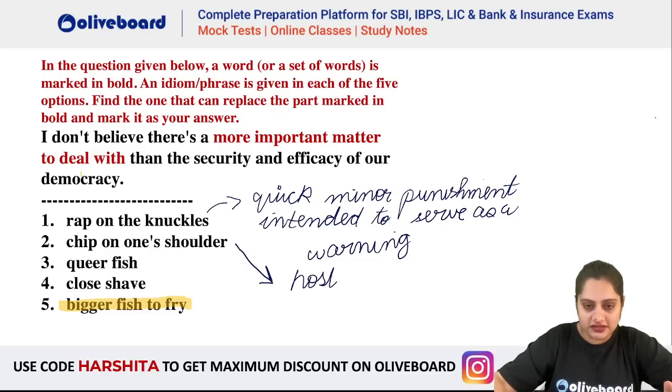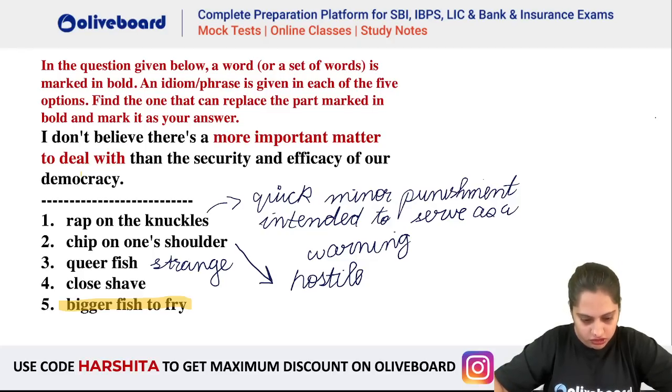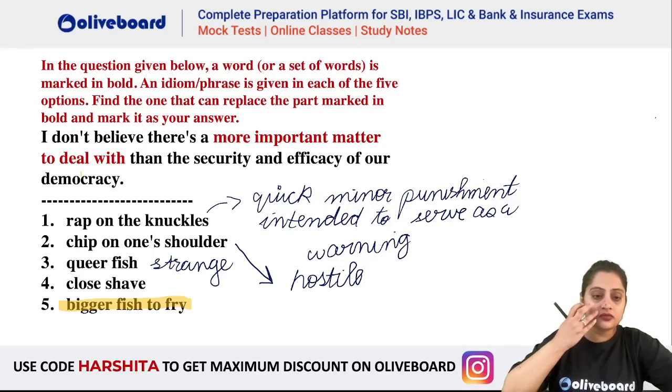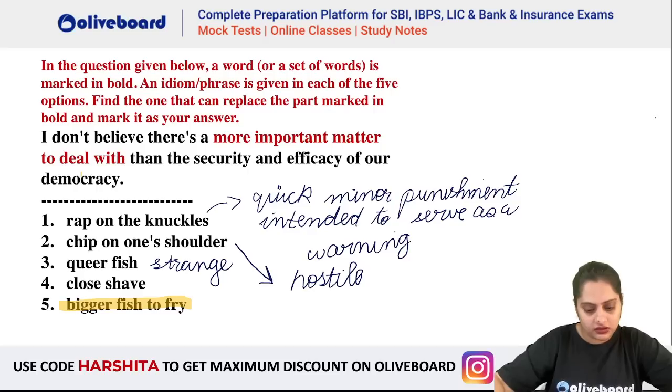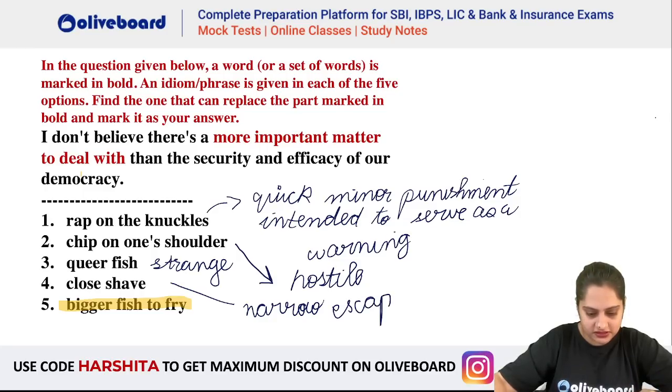You are ready to fight, basically hostile. Strange person is very easy. Queer fish, we say very strange. Somebody is very strange. Close shave meaning narrow escape. So there was an accident that happened and he was saved by a close shave, means a narrow escape.